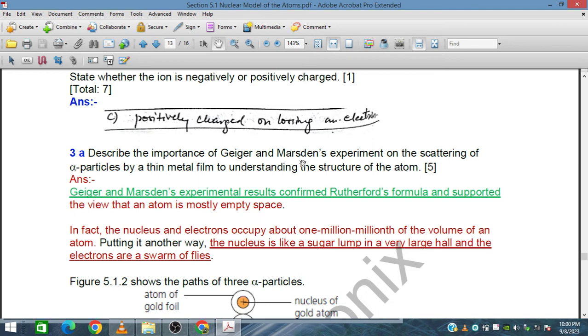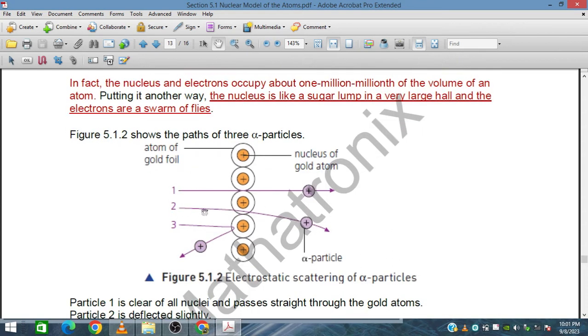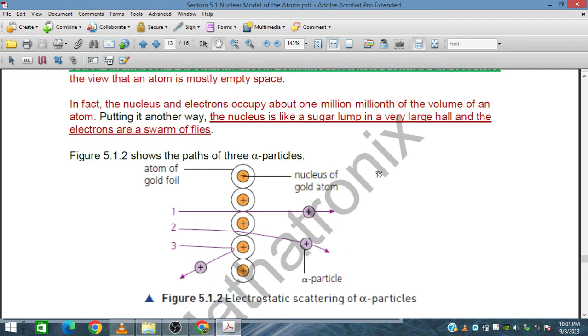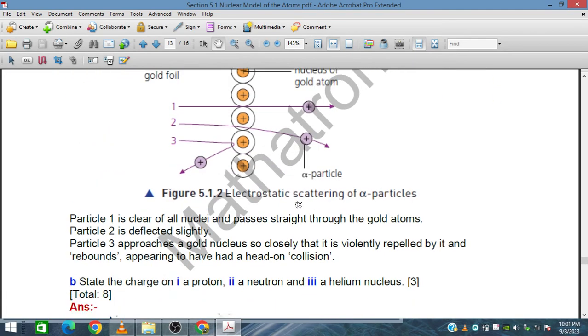Describe the importance of the Geiger-Marsden experiment on the scattering of alpha particles by thin metal film to understanding the structure of the atom. The Geiger and Marsden experiment results confirmed the Rutherford formula and supported the view of an atom as mostly empty space, because in this experiment most of the alpha particles passed through, somewhere they were deflected and very few were reflected. So this was discussed earlier.